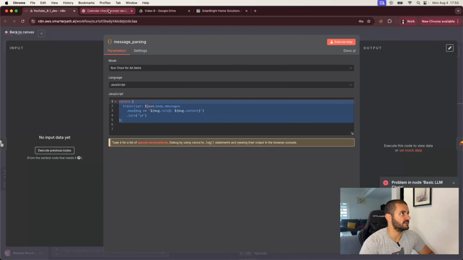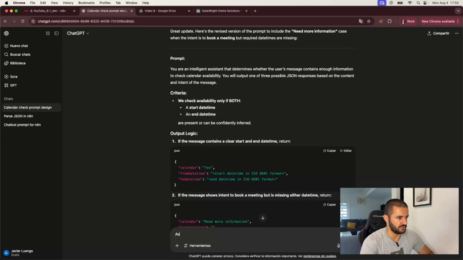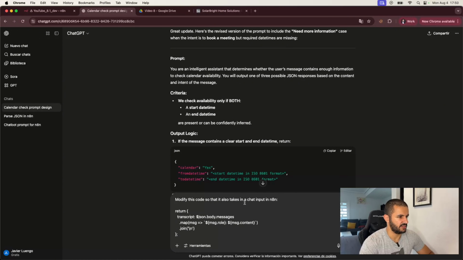We're going to take this and let's ask it to modify this code so that it also takes in a chat input in n8n and outputs the same thing, the content of the last message.